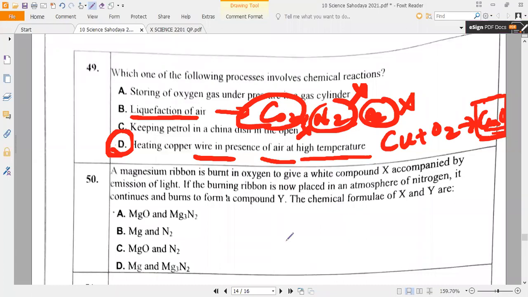So read the question first. A magnesium ribbon is burnt in oxygen to give a white compound X. This is the first reaction in class 10th chemistry. Yes or no?